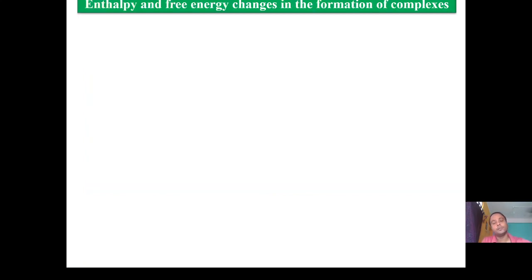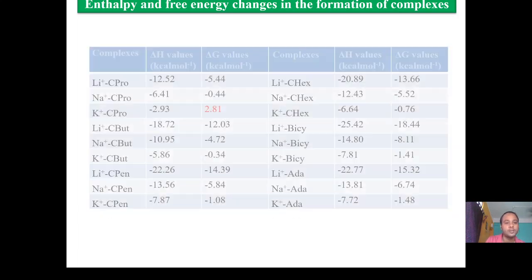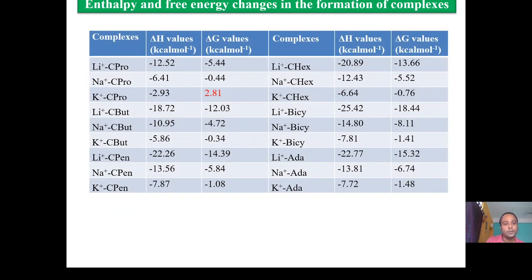Now we want to study the feasibility of the interaction. For that purpose, we have calculated the enthalpy and free energy changes in the formation of the complexes, and it is found that the enthalpy change for all the systems is negative. That means the formation of the complexes is exothermic in nature, and the delta G values, except for the complexes of potassium with cyclopropane, are also negative. That means the formation of most of the complexes is spontaneous in nature, except these potassium cyclopropane complexes.